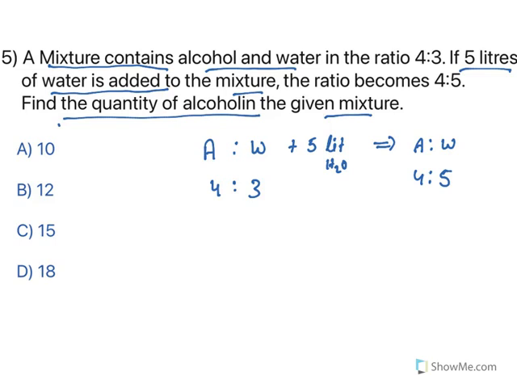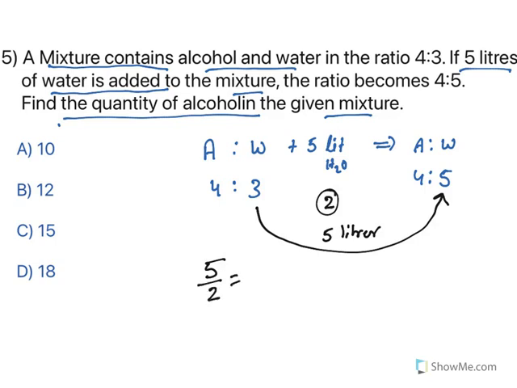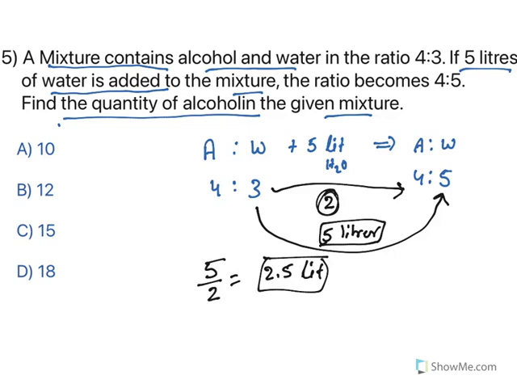Now see what has happened. These 3 portions are converted to 5 portions by adding 5 liters of water. What is the increase? 2 portions. So 5 liters for 2 portions means each portion is 2.5 liters. See, they have added 5 liters. It has increased from 3 to 5. That means a 2 portion increase. So each portion is 2.5 liters.